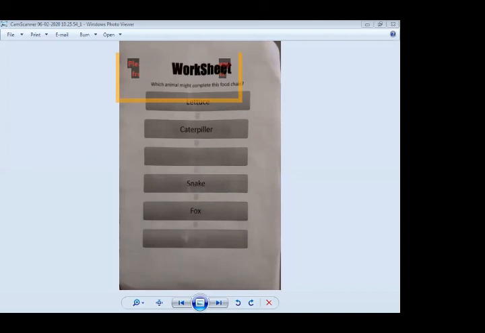Write a sentence about what they eat. Question number four, which is the correct food chain? Grass, deer, lion. Lion, grass, deer. Question number five, which animal might complete this food chain? So this is the exercise related to the food chain.